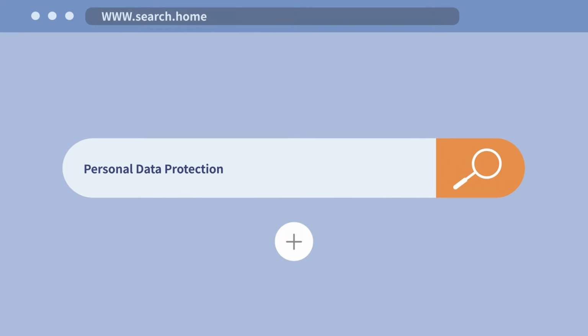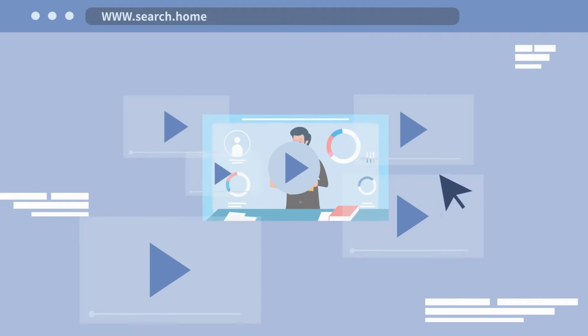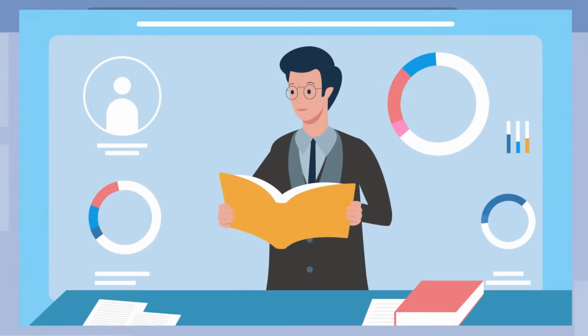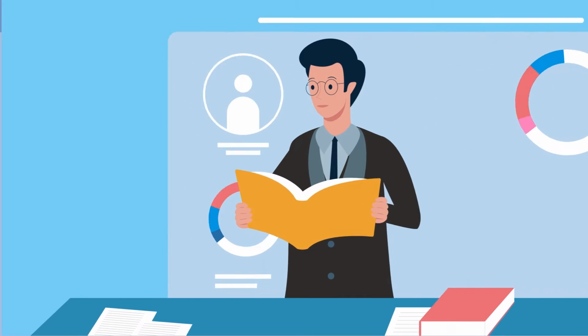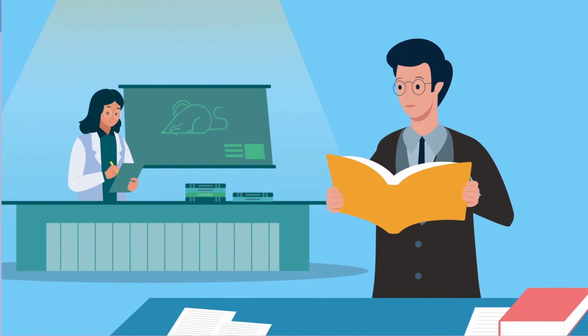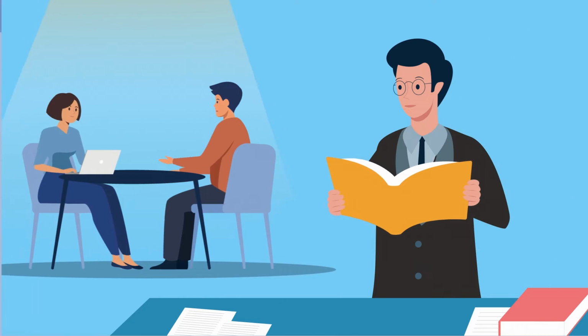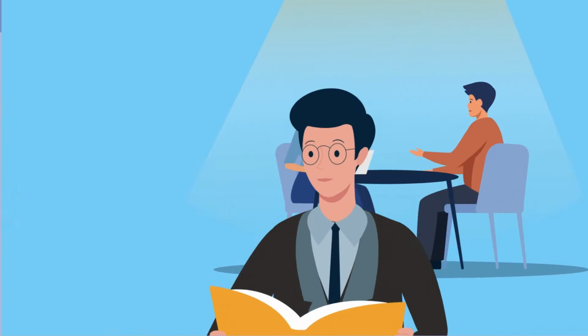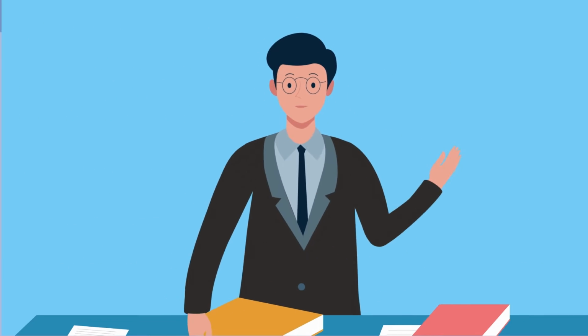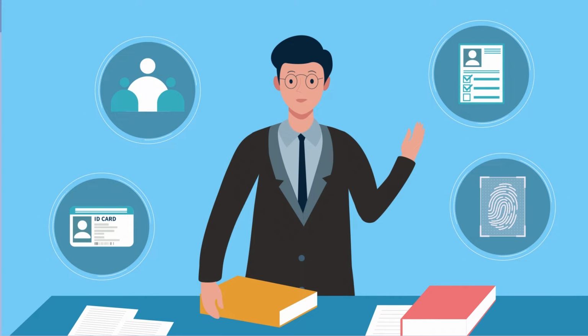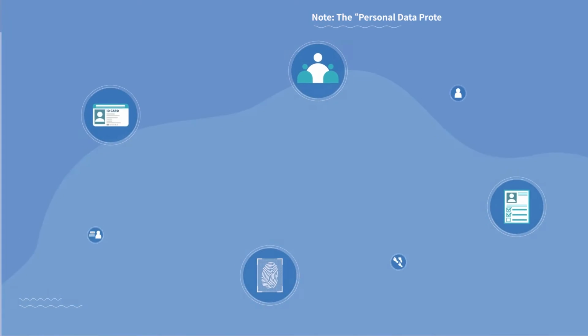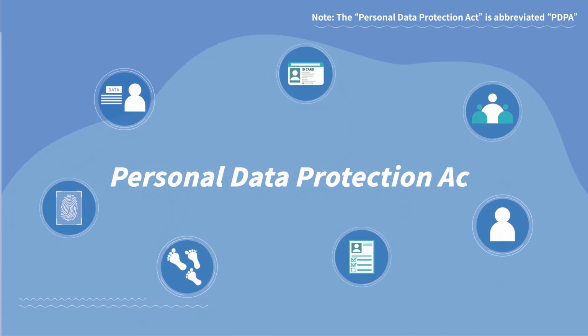Personal data protection. Strictly secure your personal data. When conducting academic research, researchers usually need to collect information from their research participants. For example, observation of organisms or interviewing and observing research participants. However, if it regards the collection, processing, and use of a natural person's information, it falls under the jurisdiction of the Personal Data Protection Act.